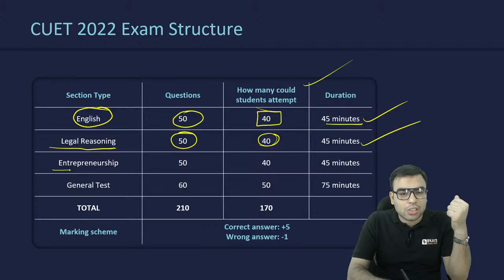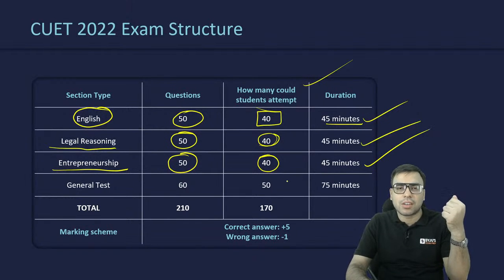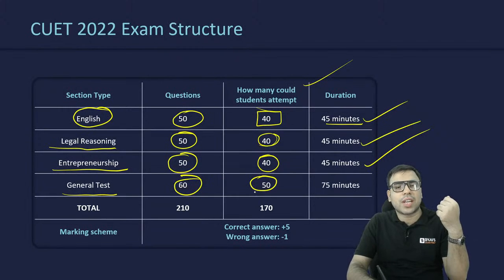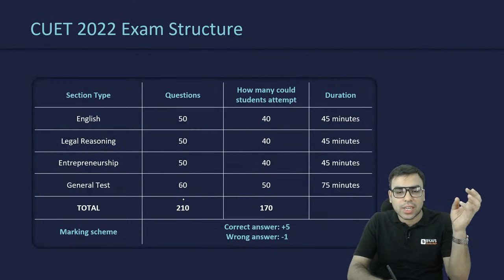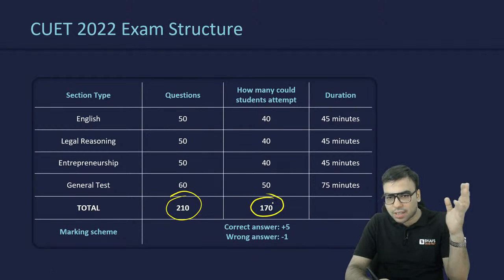Then in entrepreneurship, 50 questions were there, 40 questions you were supposed to attempt, and again the duration was 45 minutes. Similarly, in the general test, 60 questions were there, 50 questions a student could attempt, and there were 75 minutes. So in all, 210 questions were there, and students were supposed to attempt 170 questions.